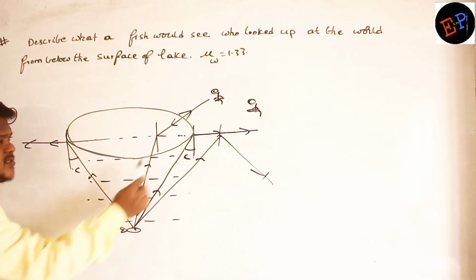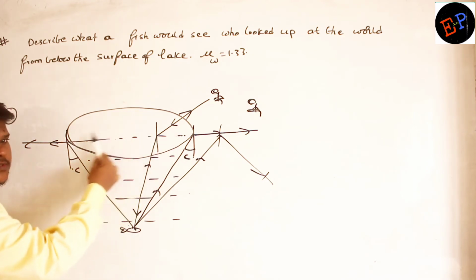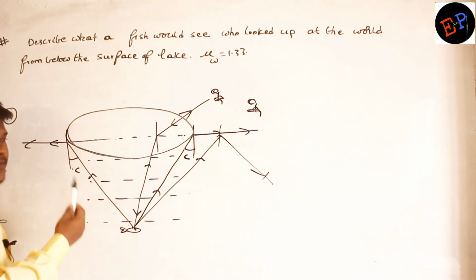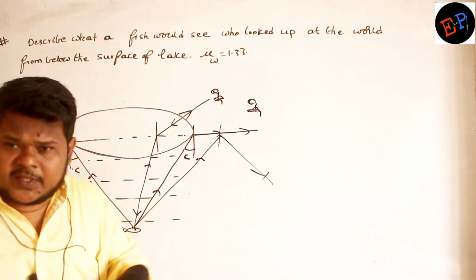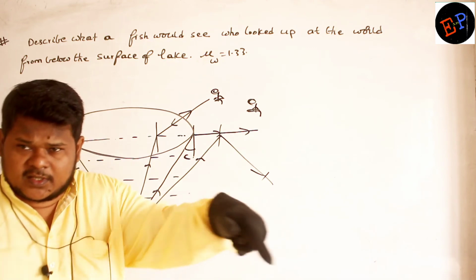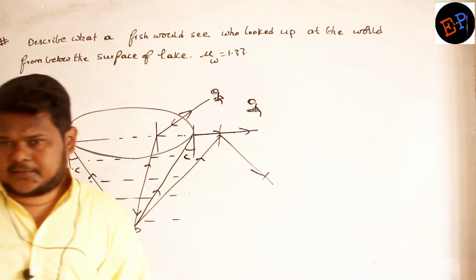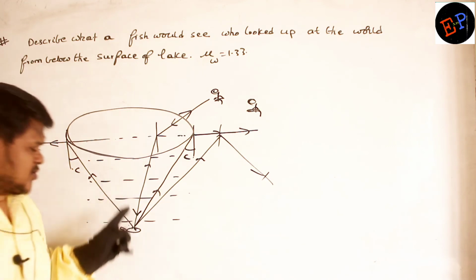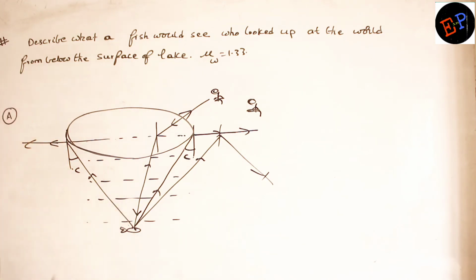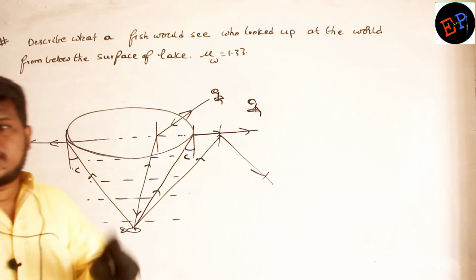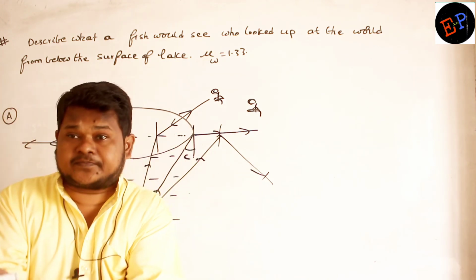So this fish can see only this much of the surface around. Are you able to see? And what is the shape of this surface? The shape of the surface will be a circular surface, no? Circle. Because in every direction there will be one critical angle. Are you able to understand? So this fish believes that this total outside world is compressed into a sphere.